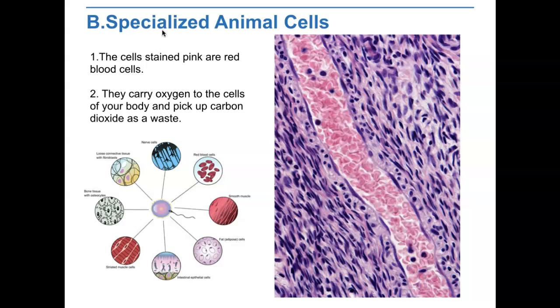All of your cells need oxygen, and they release carbon dioxide as waste. Carrying gases to and from the body is a job of the red blood cells, which are pink in this micrograph. These cells flow through blood vessels of varying lengths and widths.